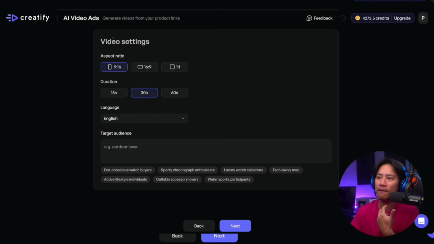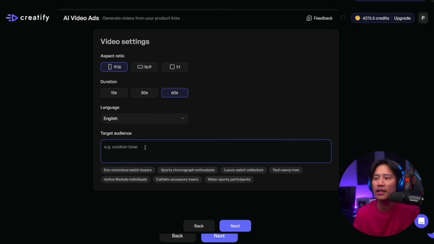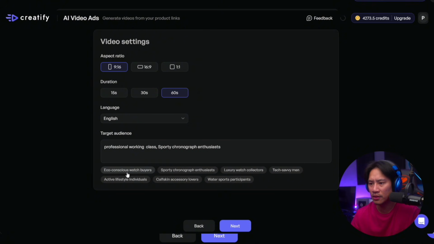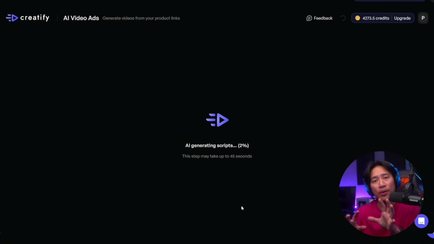Okay, now it's going to ask for video settings, aspect ratio. You want that to be vertical, horizontal or landscape, or square. Now, the duration, you could choose 15 seconds, 30 seconds. Let's do 60 seconds. All right, target audience. Let's do professionals, professional working class. Okay, so you also have eco-conscious watch buyers, not really. Sporty chronograph, let's do that. Yeah, you can do that as well. So you could add those in. That way it's going to help the artificial intelligence to know, okay, I want this.